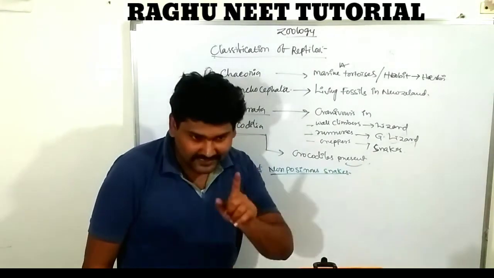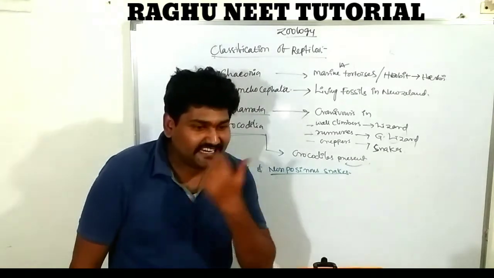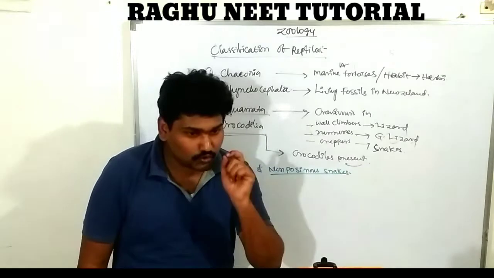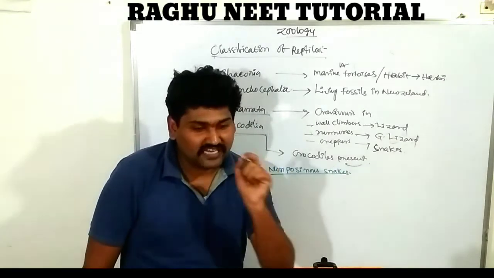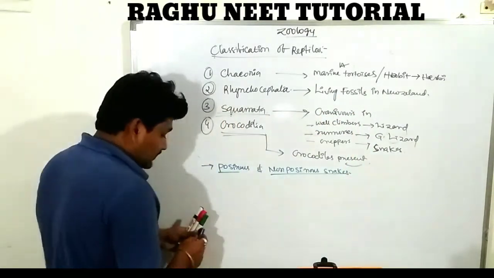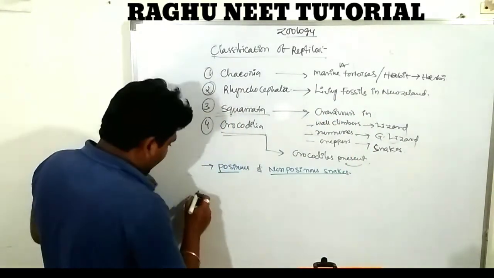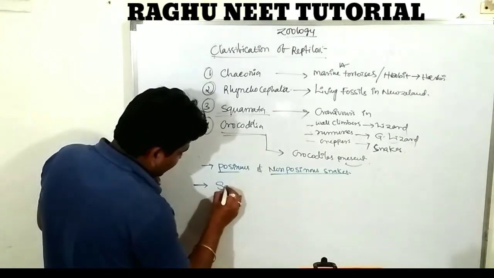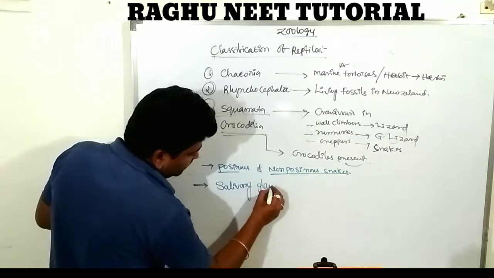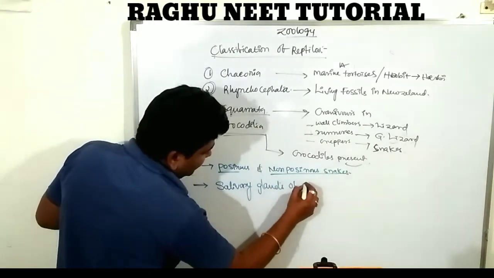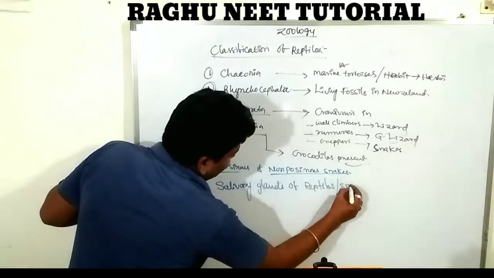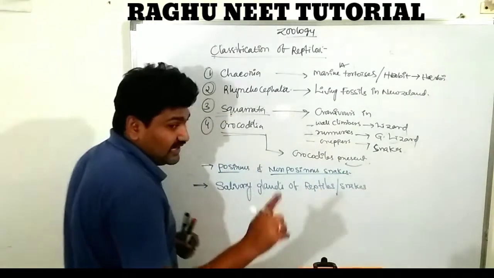Everyone is shocked, but it is true. Lizards also have a poisonous gland.